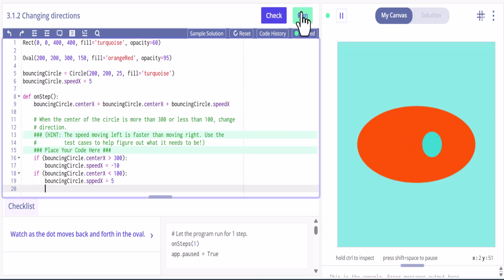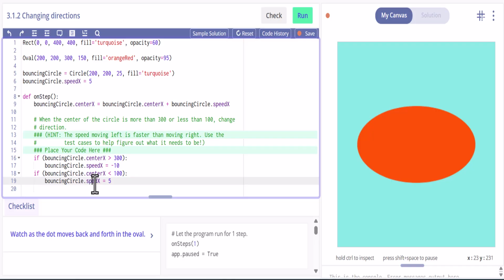When we run this, not sure why it's not bouncing there. It should. Oh, I spelled speed wrong. There we go. So now, because it should go this direction, come back here and then bounce off of this and go back this direction, because we're then adding to the X. So let's try that again. There we go.